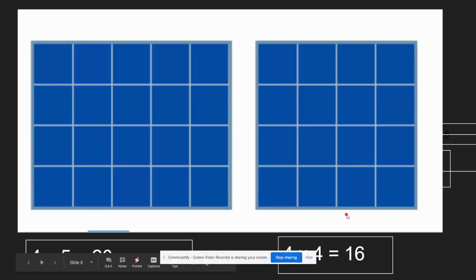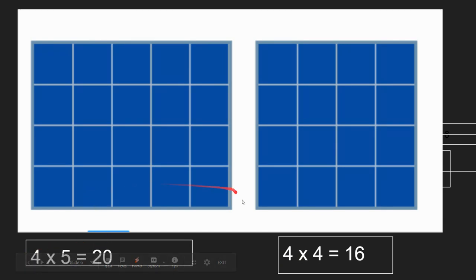Now my next step is to add them. So I know I've got 4 times 5 equals 20. That was my first rectangle. And 4 times 4 equals 16. That was my second rectangle. And to find 4 times 9, I break 9 apart into its parts, so I can say 5 plus 4 equals 9.